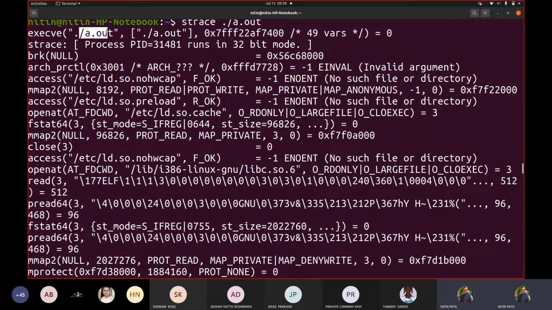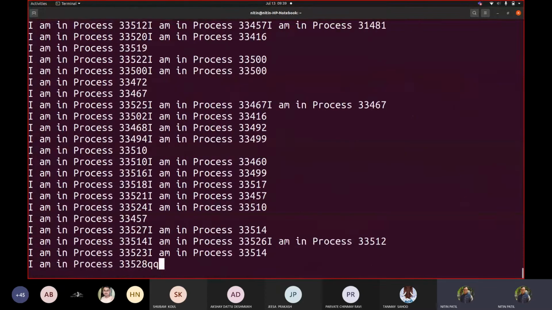So you may see my machine is getting very lazy now because there are too many a.outs running over there. Correct, too many, and then it tells there are 49 variables that are passed as the third. This was the second argument that it passed, argv, and this is the environment variable. So it says there are 49. I don't want to display that information to you.